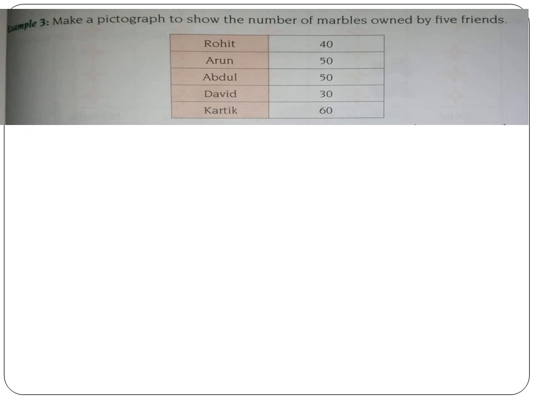So next example, make a pictograph to show the number of marbles owned by 5 friends. Here you can see the information is given in tabulation. You have to make the pictograph and represent it. Rohit has 40 marbles, Arun has 50 marbles, Abdul has 50, David has got 30, Karthik has got 60 marbles.